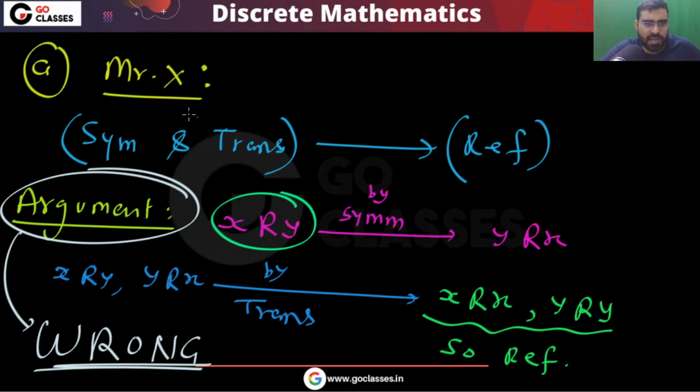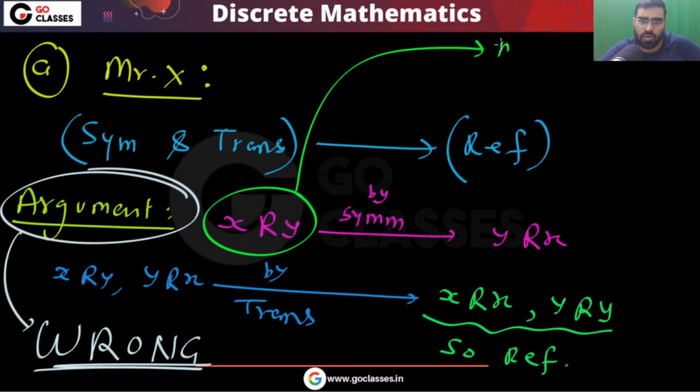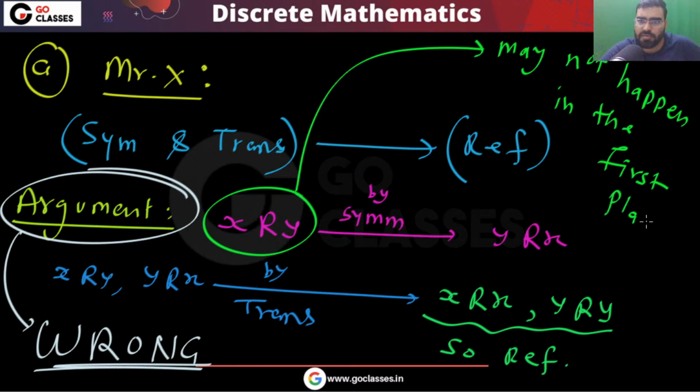X may not be related to Y. So the argument is wrong because of this point. At this point, the argument has become wrong. This may not happen in the first place, right? Correct?